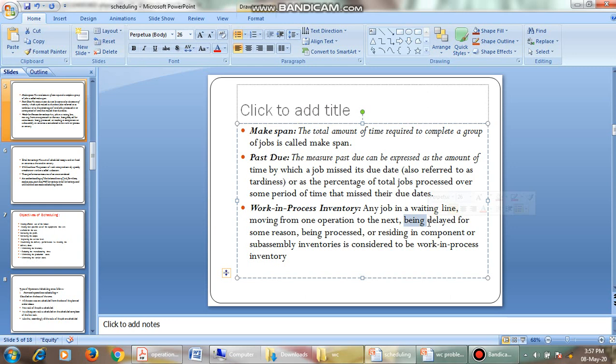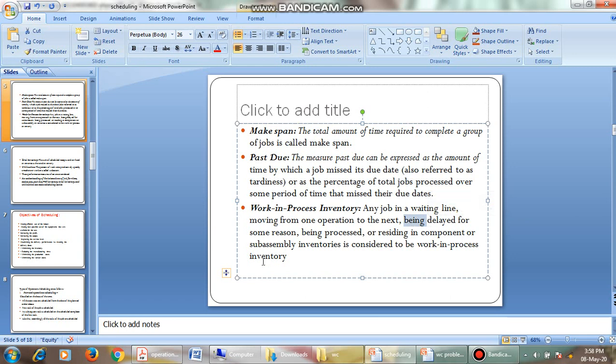I'll tell you simply. If you are manufacturing a tablet, consider tablet operations. You have mixed all the materials, all the chemicals, all the components, and then you send it to a machine to make the powder into a solid tablet. During that period on the machine there was a delay because of some worker, the supervisor, the machine, or some other reason. That delay is what we call work in process inventory.